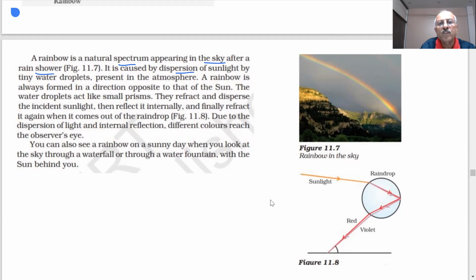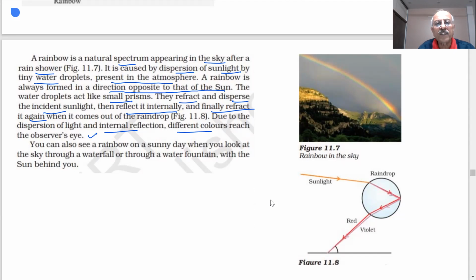It is caused by dispersion of sunlight by tiny water droplets present in the atmosphere. When the rain is happening, tiny droplets of water are always formed in a direction opposite to that of the sun. Note down this point, always opposite to the direction of the sun. A question has been put up in the MCQ. Water droplets act like small prisms. They refract and disperse the incident light, which is then reflected internally, and finally refracted again when it comes out. Due to dispersion of light and internal reflection, different colors reach the observer's eye.